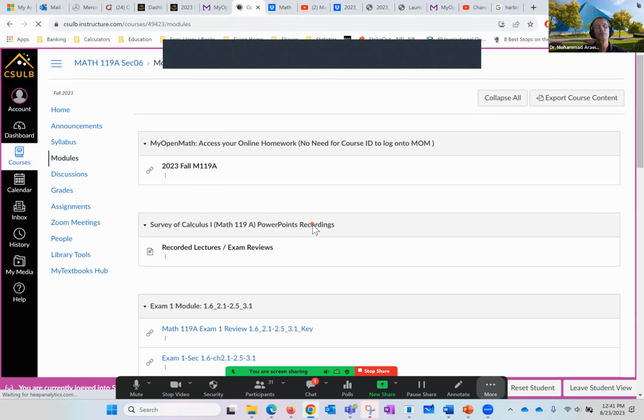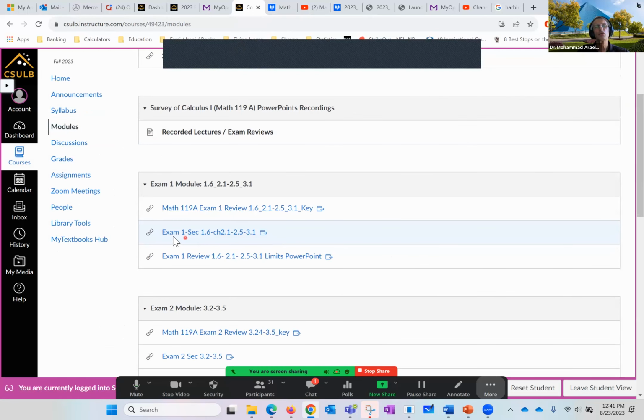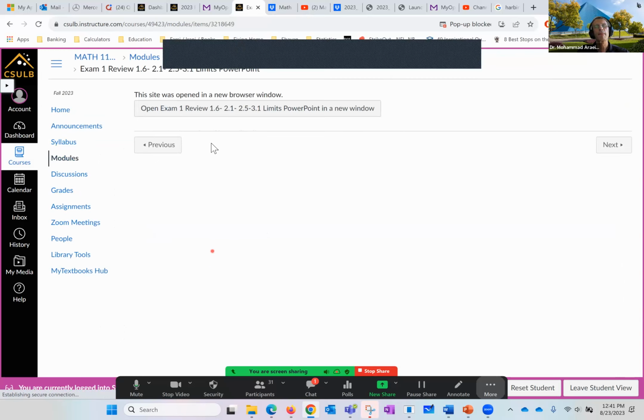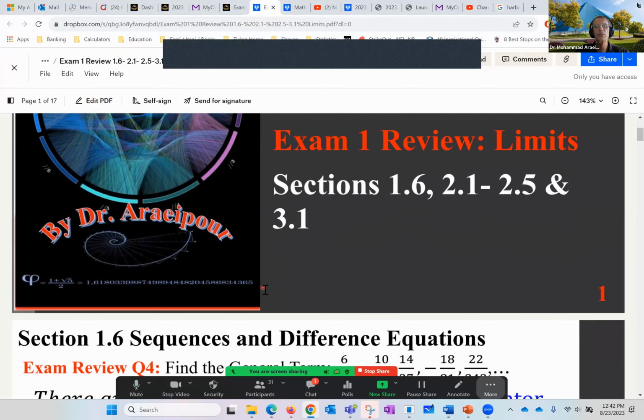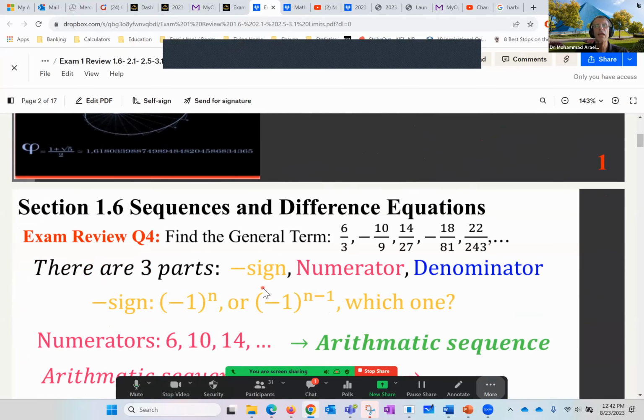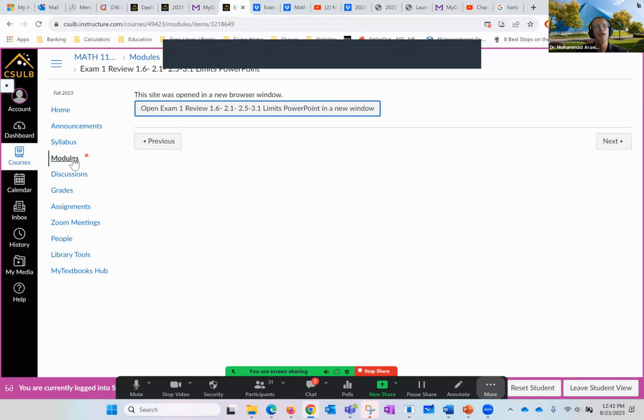Going back to the module. Instead of going over the second one, I want to go over the third one because the last one is the exam review. Now, what do you find in the exam review? In the first one that we had, some of the more difficult questions, I'll put them here, or something very similar to that for the exam. And I've gone over the solution with details step by step.